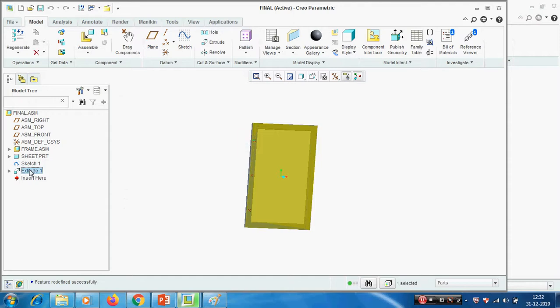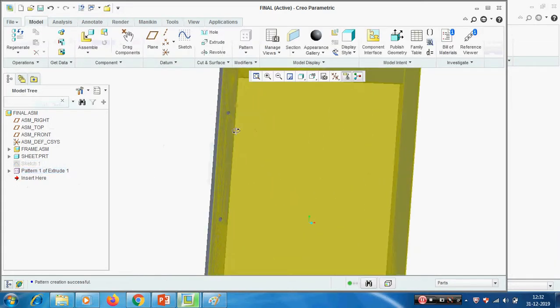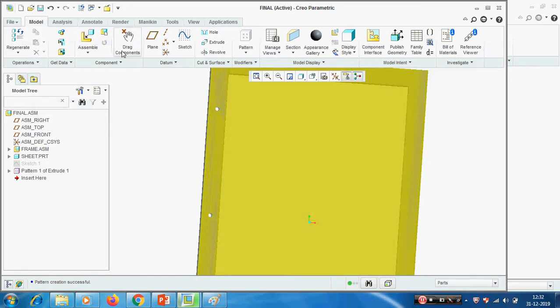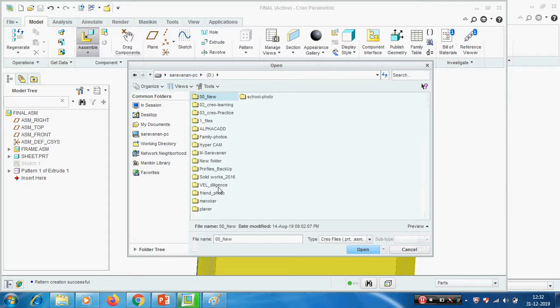Then we have to pattern. I am creating the pattern. Here point pattern, this point. In this hole I am going to insert one bolt, M10 bolt. I am selecting from library.